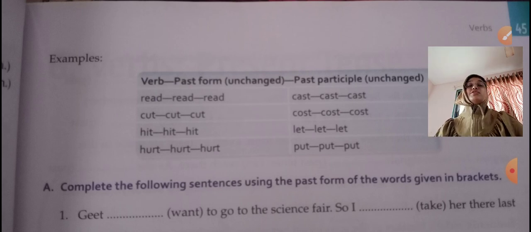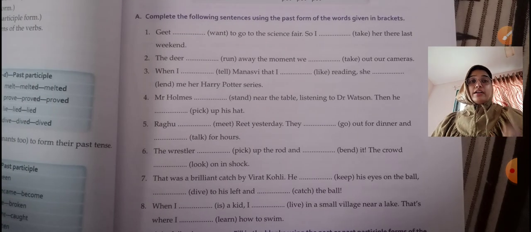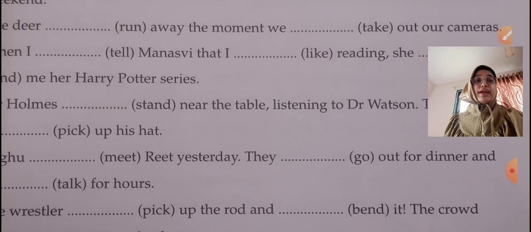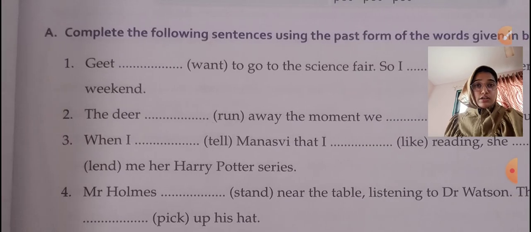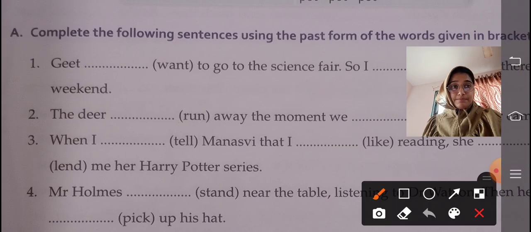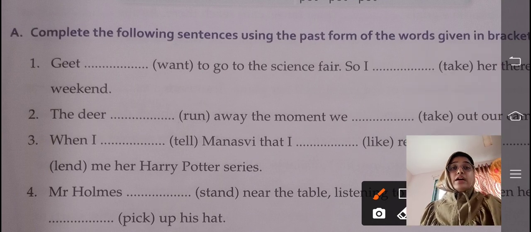They remain unchanged. Okay, so now let us begin with our activity A, that is, complete the following sentences using the past form of the words given in brackets. Let us have a closer look at question number 1.